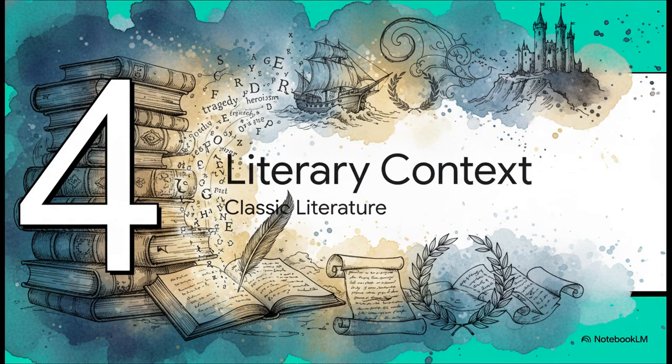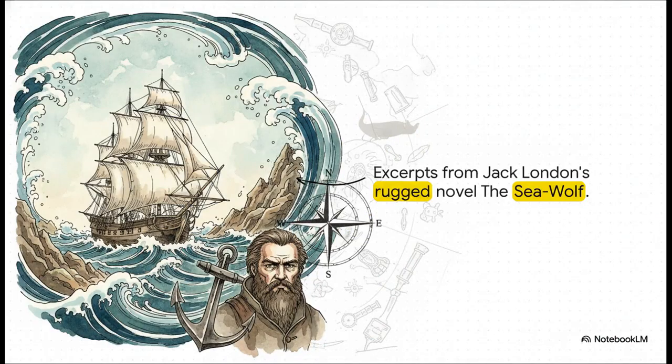Section 4, Literary Words in Context. Seeing words woven into compelling prose is truly one of the best ways to commit them to memory. We can put our newly acquired vocabulary to the ultimate test by using it to decipher excerpts from Jack London's 1904 novel, The Sea Wolf. It's this rugged, gritty nautical story filled with intense characters and massive stakes, which of course requires highly expressive language.